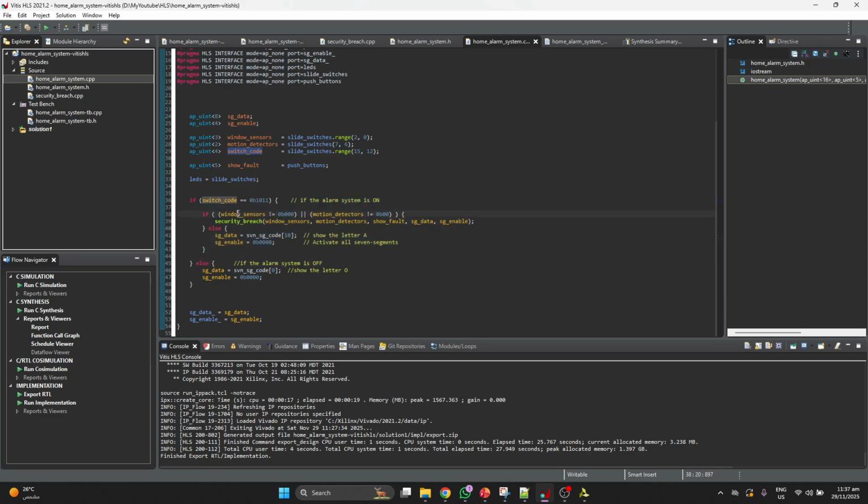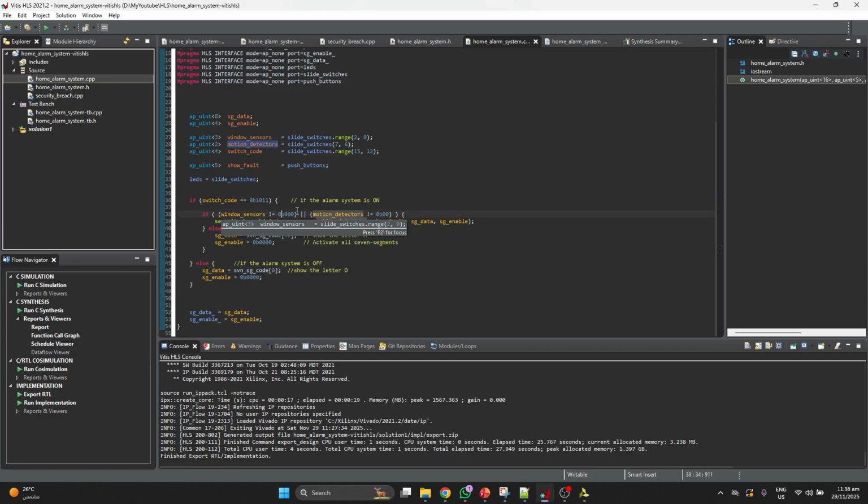If any sensor value is there, then it means it breached the security. Otherwise, it will show A on the 7 segment. A means active. Else, if it is turned off, then it will show 0 on the 7 segment. It means the alarm system is off.